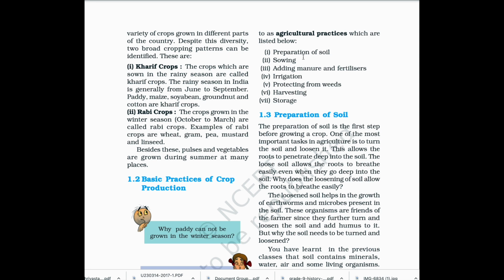First, preparation of soil. Second, sowing. Third, adding manure and fertilizers. Fourth, irrigation. Fifth, protecting from weeds. Sixth, harvesting. Seventh, storage.